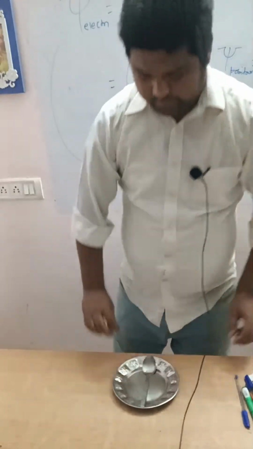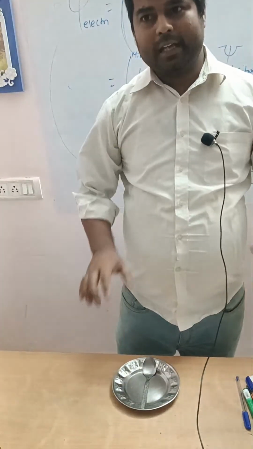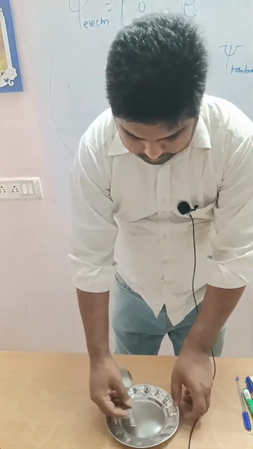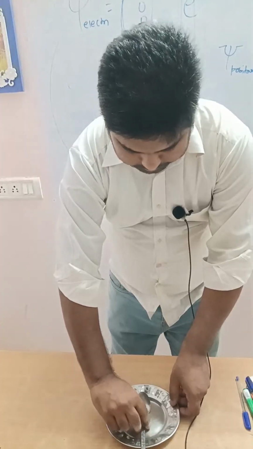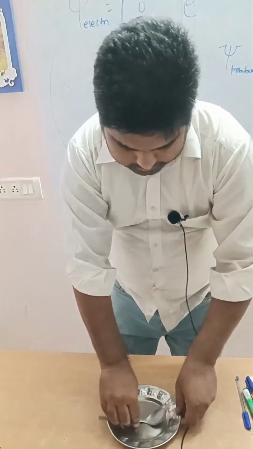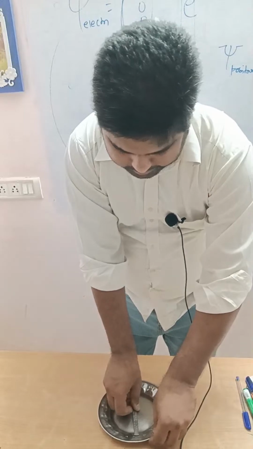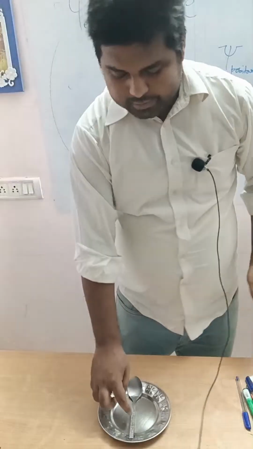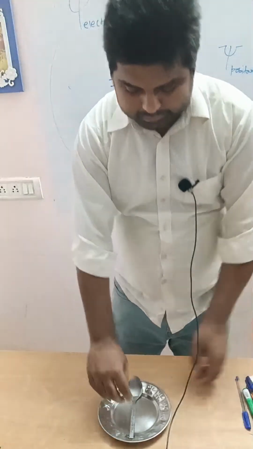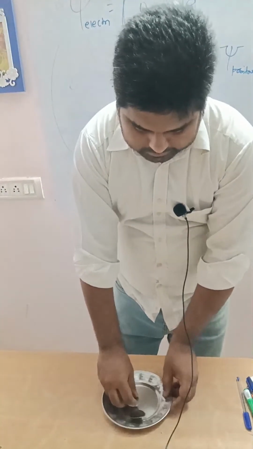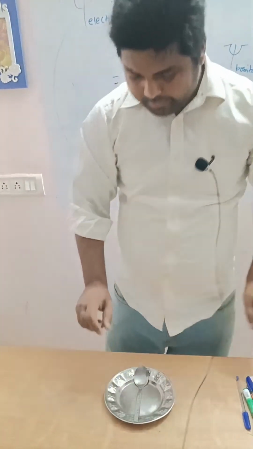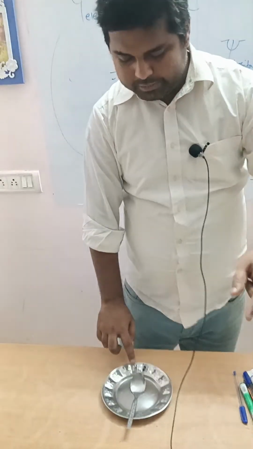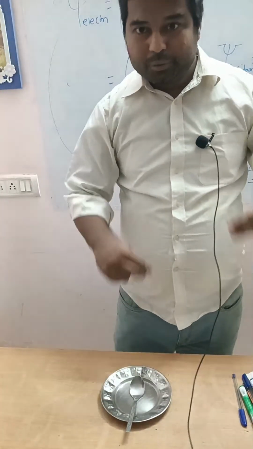Now see. Understood? Exactly the same. Do it once more. See, when the bigger has completed half a rotation, the smaller has finished one rotation. There is some comment. Wait, let me check what the comment is. And when the bigger has finished one full rotation, the smaller has finished two full rotations.